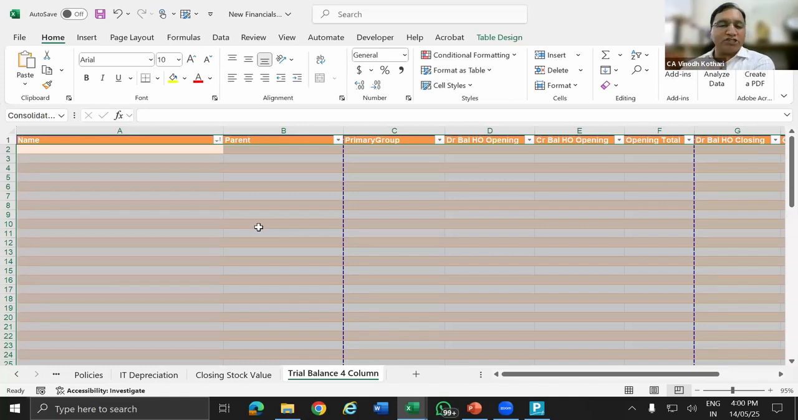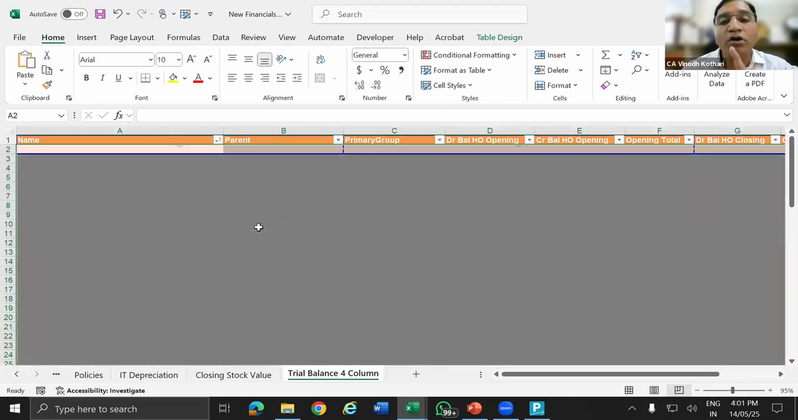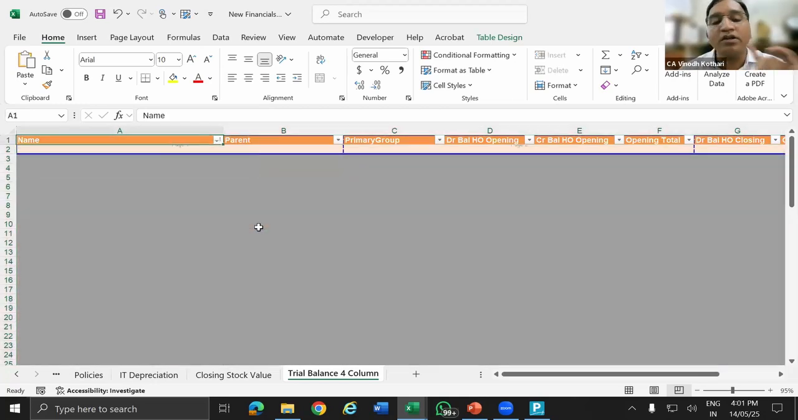Then we have the detailed schedule. The detailed schedule is linked to this trial balance. From the detailed schedule, linking is done to the notes. From the notes, linking is done to the financial statements. One-time setup, yes, you have to do. What is that? We are going to see. So now I have deleted this. See, I have not deleted the header. Don't remove the header. Don't delete the header.